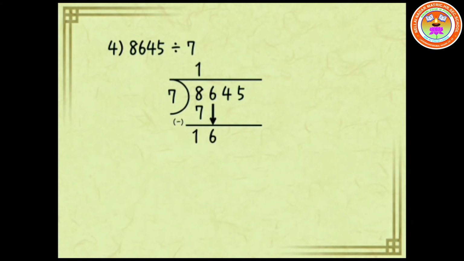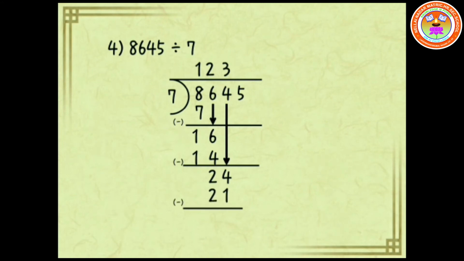Drag 6 to form 16. Here 7 divides 16 2 times, that is 7 twos are 14. Quotient is 2 and the remainder is 2. Now drag 4 to form 24. 7 divides 24 3 times, that is 7 threes are 21. Now the quotient is 3 and the remainder is also 3.